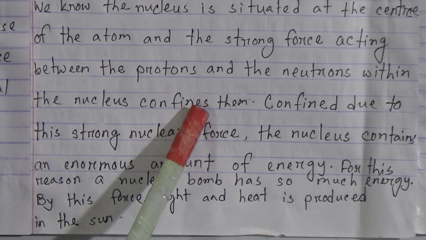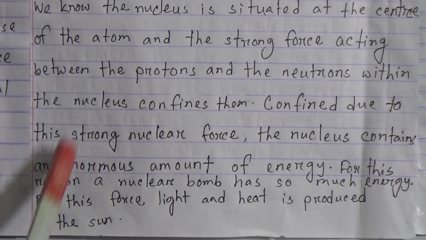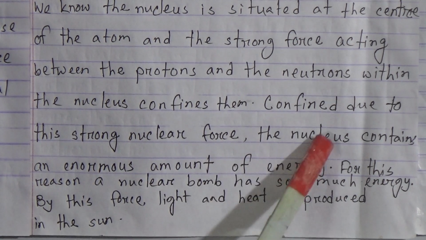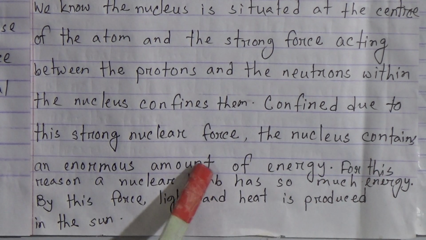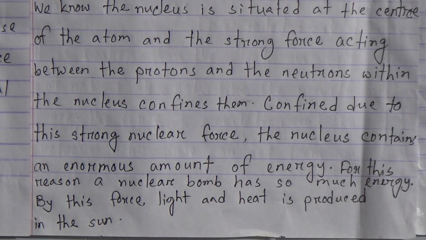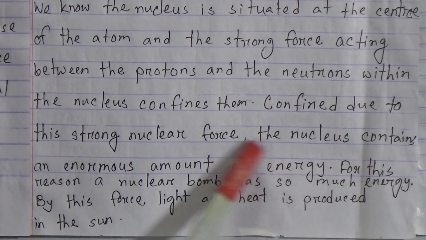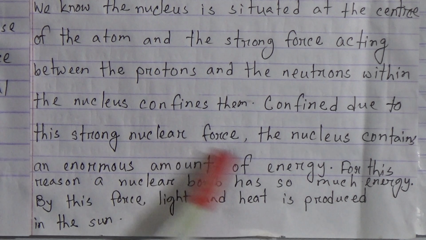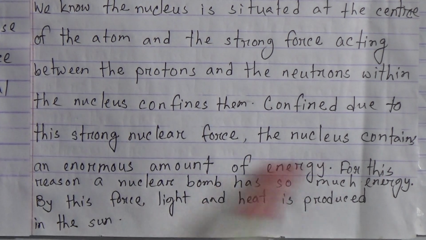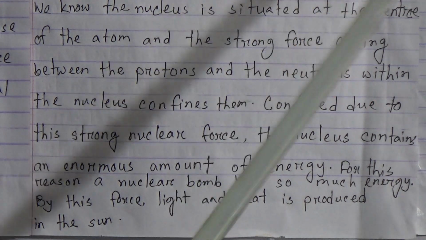Now we know the nucleus is situated at the center of the atom, and the strong force acting between the protons and the neutrons within the nucleus confines them. Confined due to this strong nuclear force, the nucleus contains an enormous amount of energy. My dear students, therefore, by the division of a large nucleus or the addition of small nuclei, a huge amount of energy can be produced. For this reason, a nuclear bomb has so much energy, and by this force, light and heat are produced in the sun.